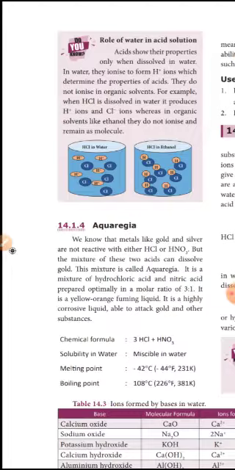Solubility in water: miscible in water. Miscible means dissolves. Melting point, minus 42 degrees Celsius. Boiling point, 108 degrees Celsius.